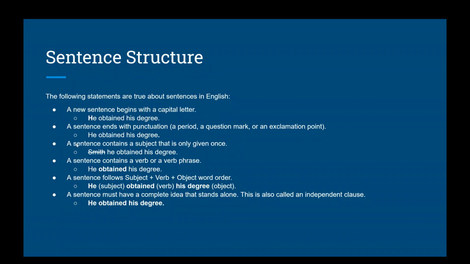A new sentence will always begin with a capital letter, and a sentence will always end with a punctuation mark. In the sentence "He obtained his degree," we have "He" capitalized and the punctuation at the end. A sentence contains a subject that's only given once. In a simple sentence you wouldn't reference the subject twice, for example, "Smith he obtained his degree." A sentence also contains a verb or a verb phrase, for example, "obtained."